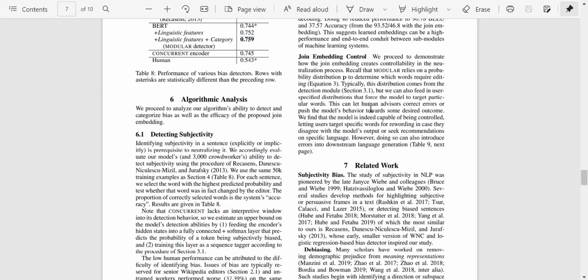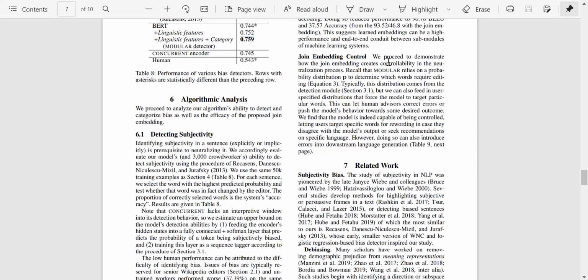Now joint embedding control. We proceed to demonstrate how the joint embedding creates controllability in the neutralization process. So modular relies on the probability distribution P to determine which word requires editing. So okay, let's just break this down. They're now trying to showcase how joint embedding creates controllability in the neutralization process.